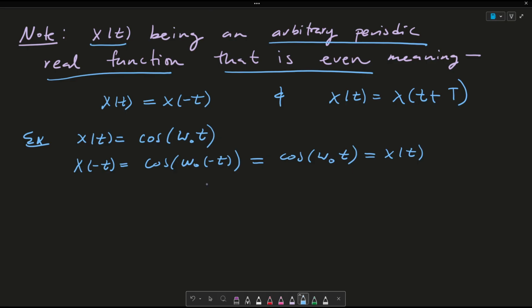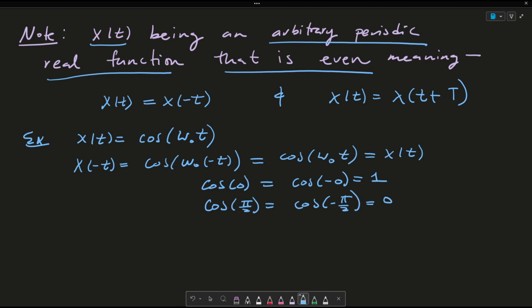Cosine of 0 is equal to cosine of minus 0, which is 1. Cosine of pi over 2 is equal to cosine of negative pi over 2, which is 0. And cosine of pi is equal to cosine of negative pi, which is negative 1. That's a way to visualize that x of minus t of an even function is equal to x of t of an even function.